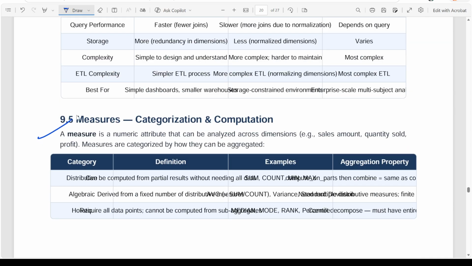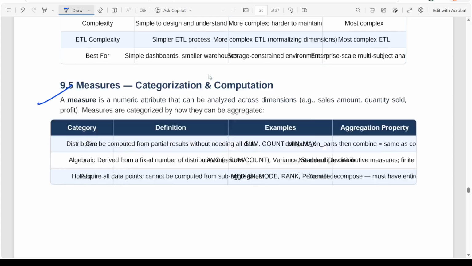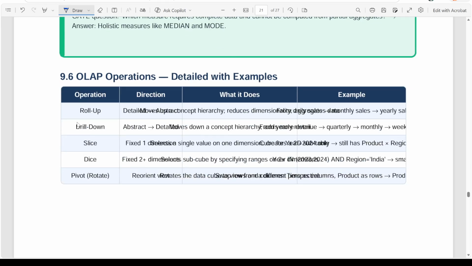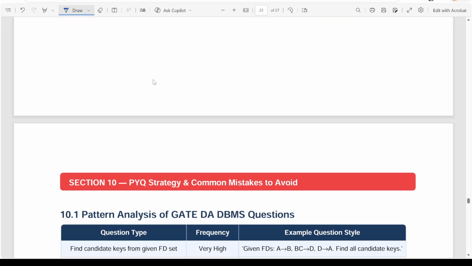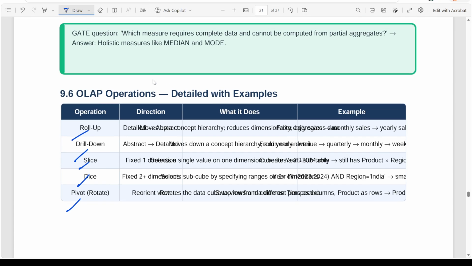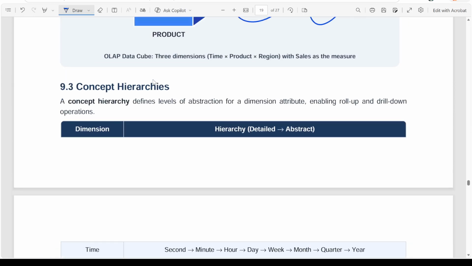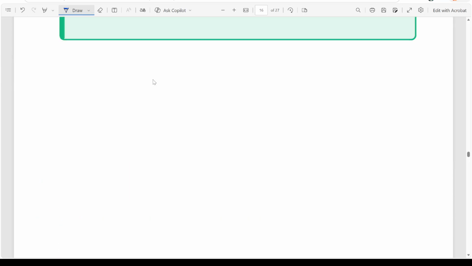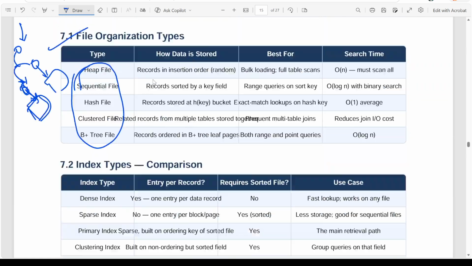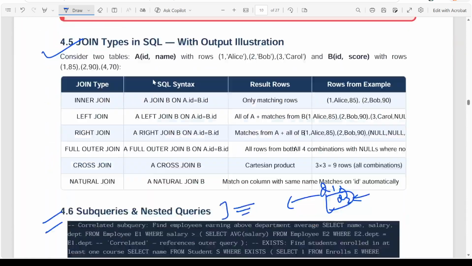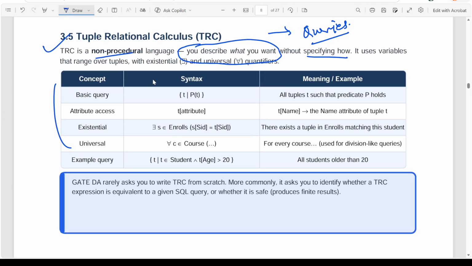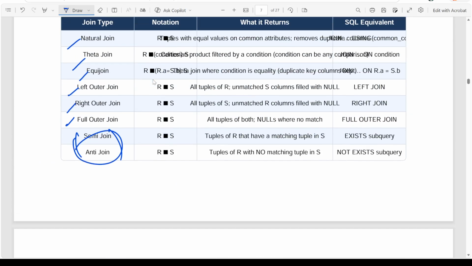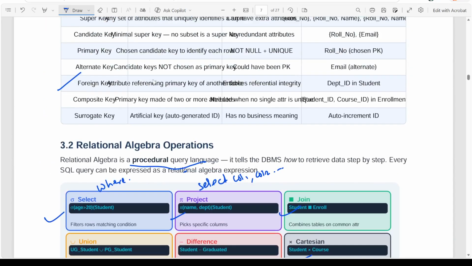And then the measures, categorization, computation, and the OLAP operations I just talked about, pivot, dice, slice, drill down, everything we are going to see as part of data warehousing. So these are the topics in detail. I gave you an overview, a kind of introduction, of what you are going to get in this subject in the coming days, when all the topics are covered in detail.